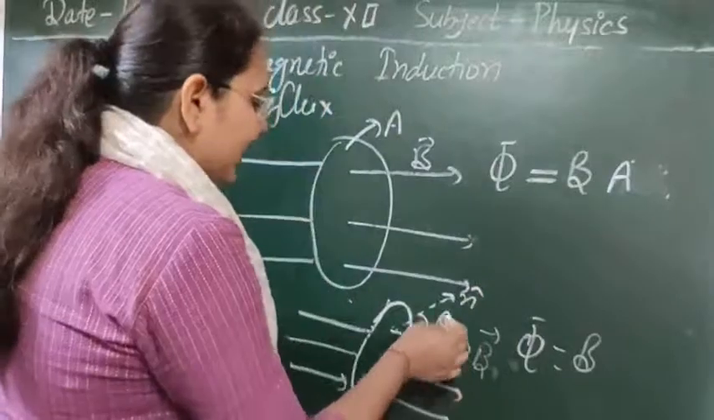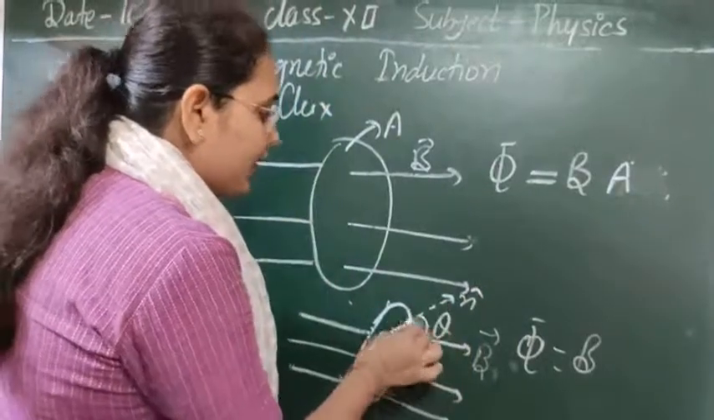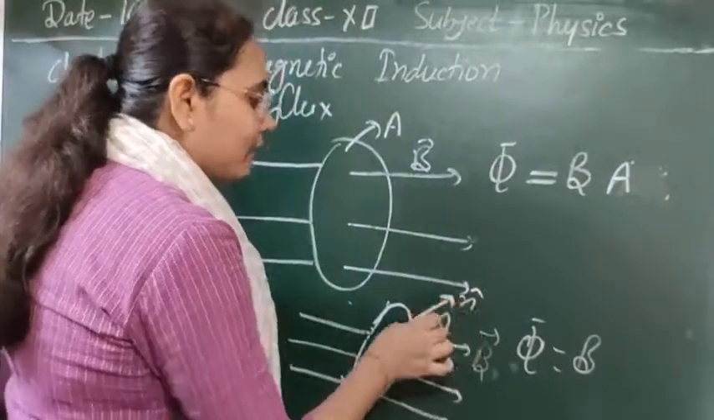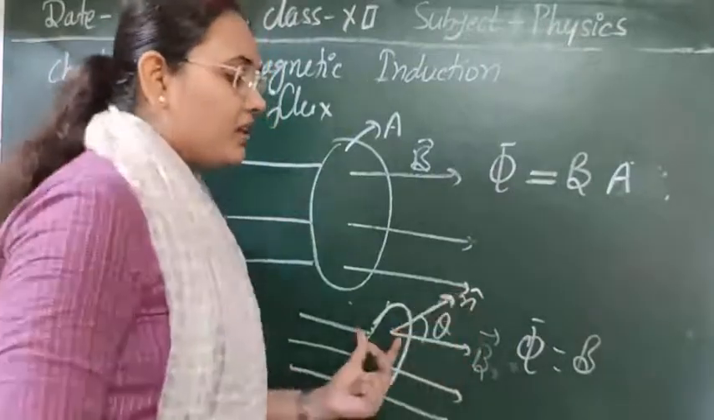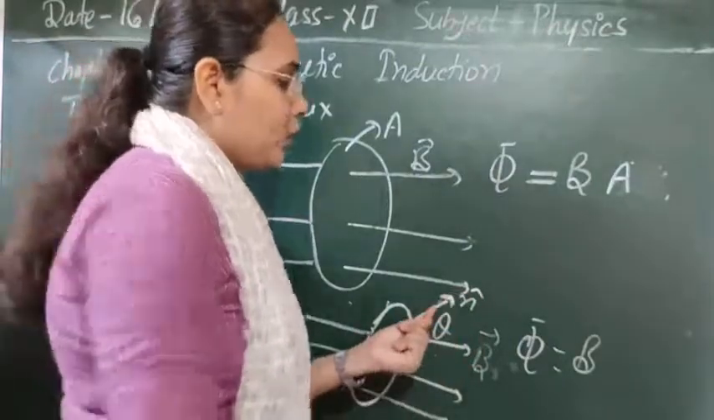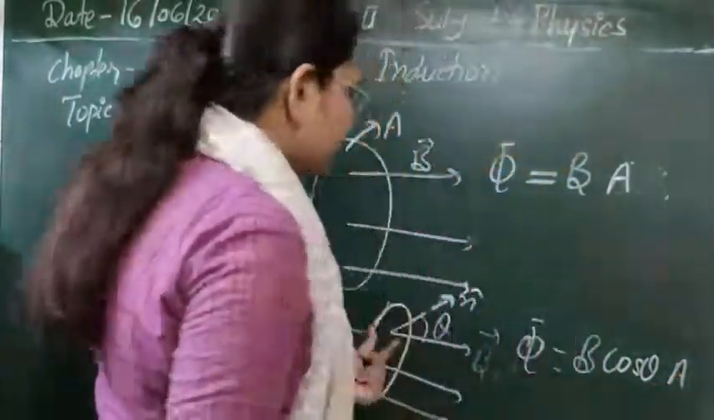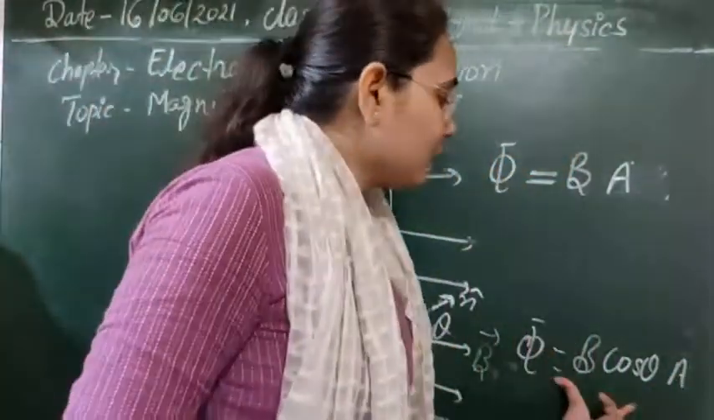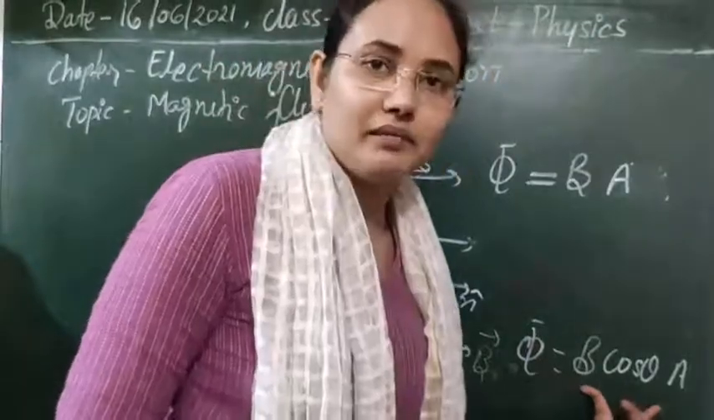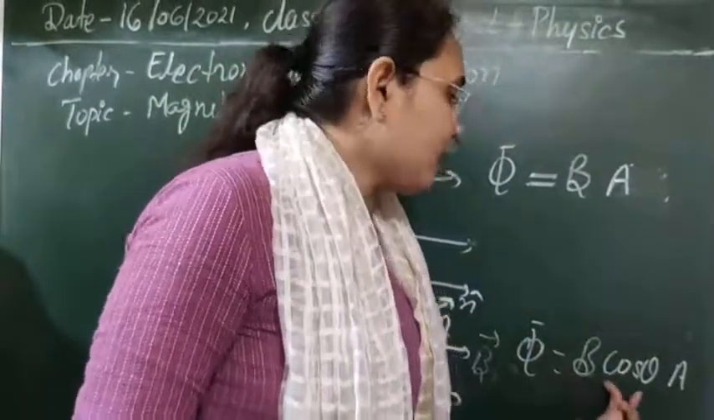So if we have to cross the surface normally, then we have to take the component of the magnetic field in the normal direction of the surface. So it will be B cos theta here. So this is B cos theta and the area of the surface. So we are denoting the magnetic flux in this way, that is AB cos theta.